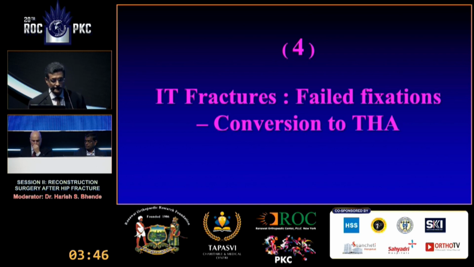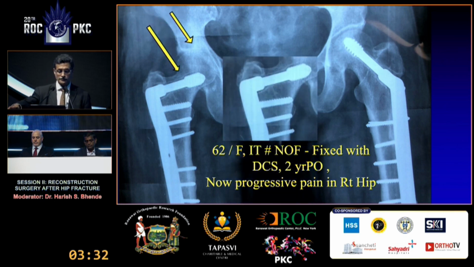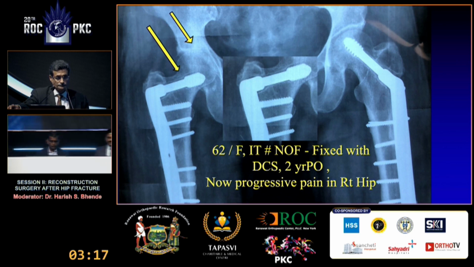The last category is intertrochanteric fracture, failed fixation. We have to convert that to THA. So this is a patient, both sides surgery was done in sequence, not at one time. And the right side is painful. The patient has pain on walking, discomfort. It's a 62-year-old female and 2 years post-surgery, progressive pain in the right hip. Just 2 years. From the other end, what will you do?